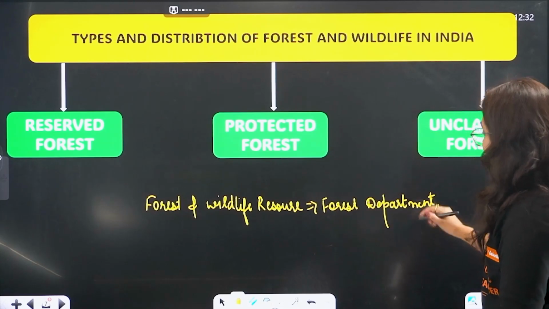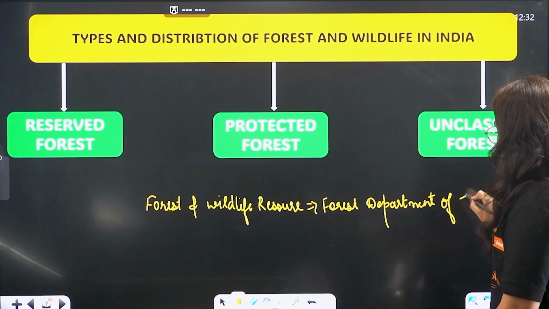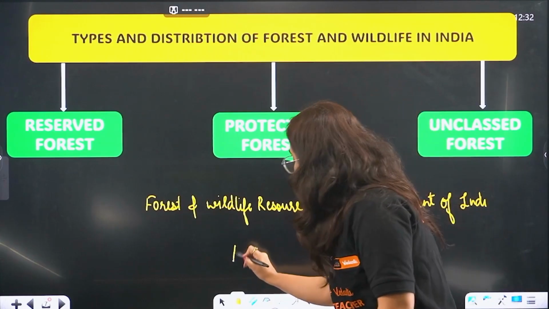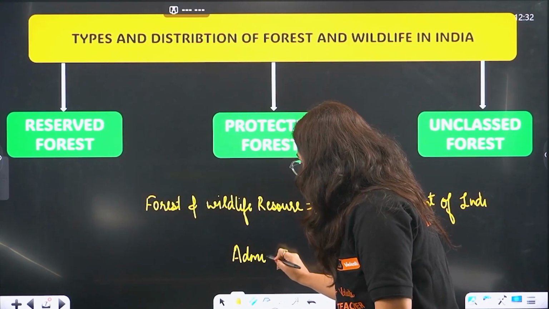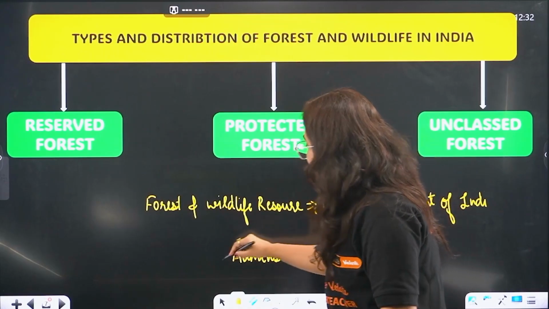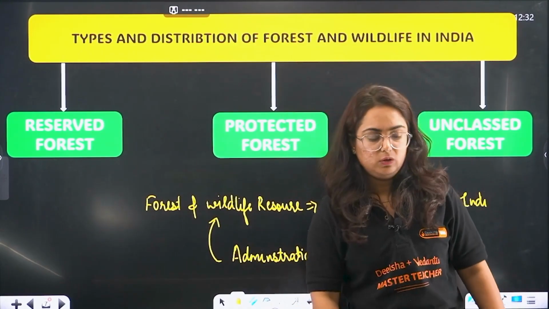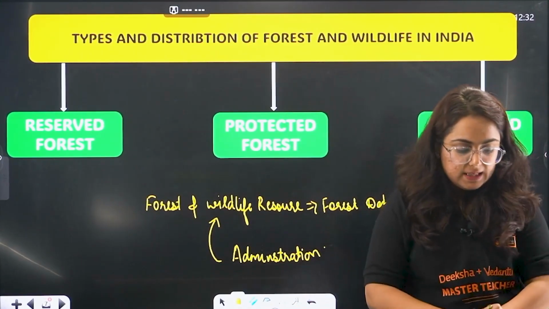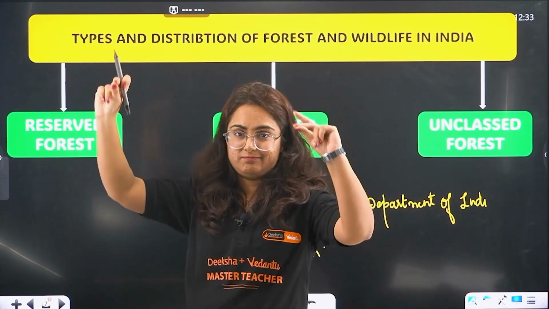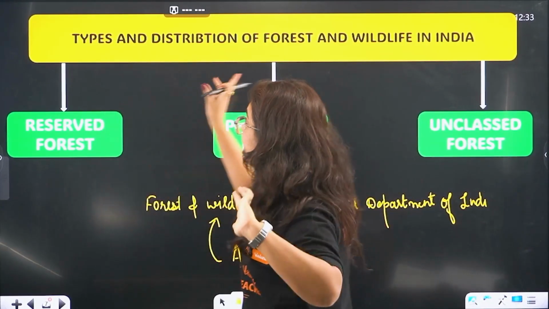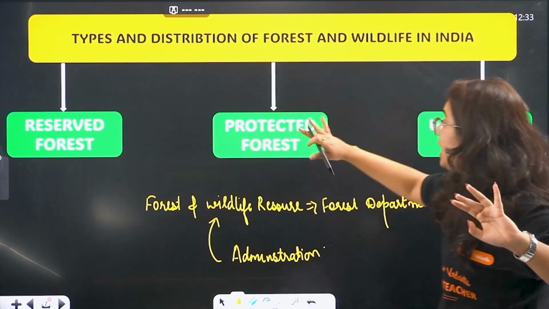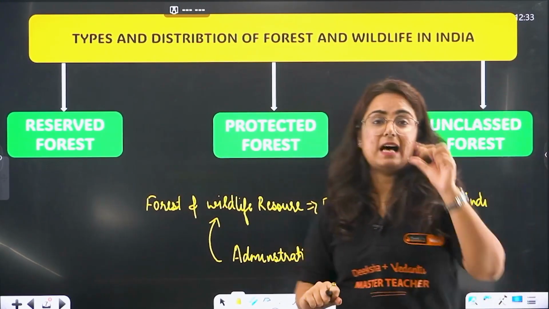So we have a separate Forest Department of India to take care of what? To take care of the administration, control and protection of this forest and wildlife in India. So the department has been made. This department classified the forest under three categories. Again, very important. Reserve forest, protected forest and unclassed forest.